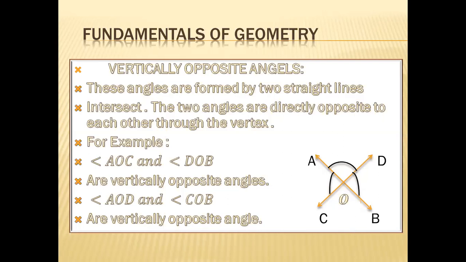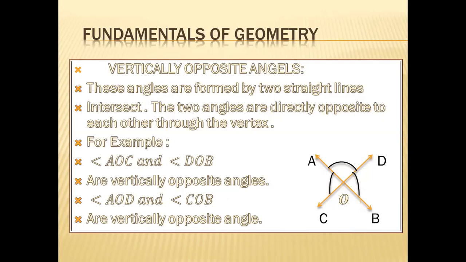The first angle is the vertically opposite angle, and you see in the diagram there is a sign of multiplication. These are two intersecting lines and there are two pairs of angles. Lines are AB and CD. O is their common point. These are angles formed by two straight lines intersecting each other. The two angles are directly opposite to each other through the vertex. What is a vertex? A vertex is a common point where two rays meet and make the angle.